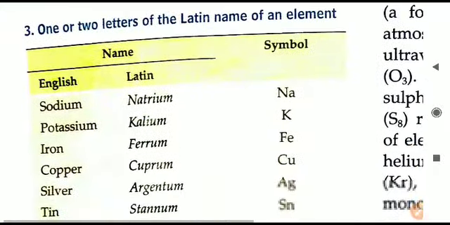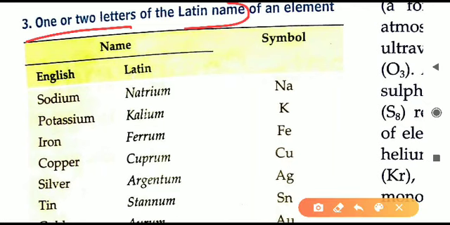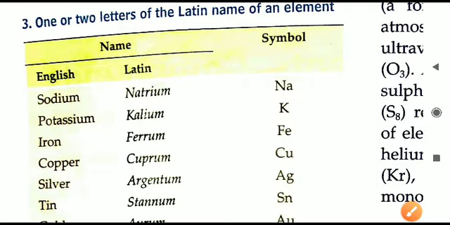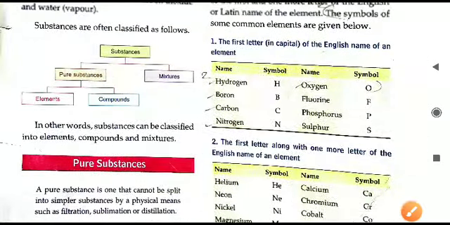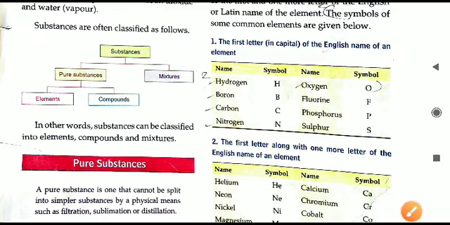Next, after the second rule, we will learn the third rule, that is one or two letters of the Latin name of the element. Once again, let us see what the first rule is. The first rule is the first letter of the English name. Second one, we have taken the English name of the particular element and its first letter along with one more letter. It can be the first two letters or the first and the third letter.